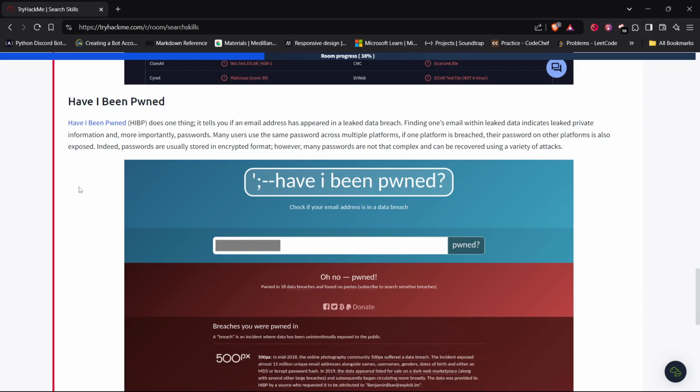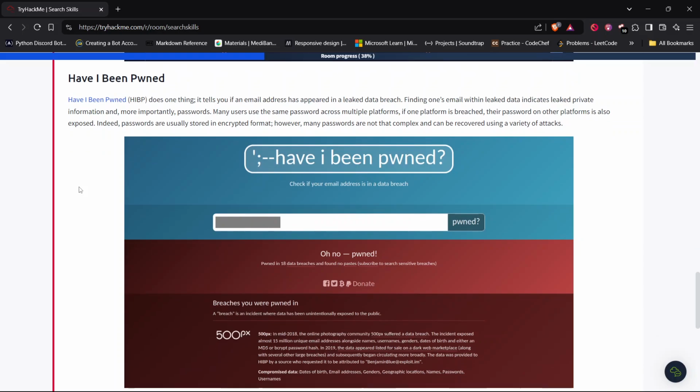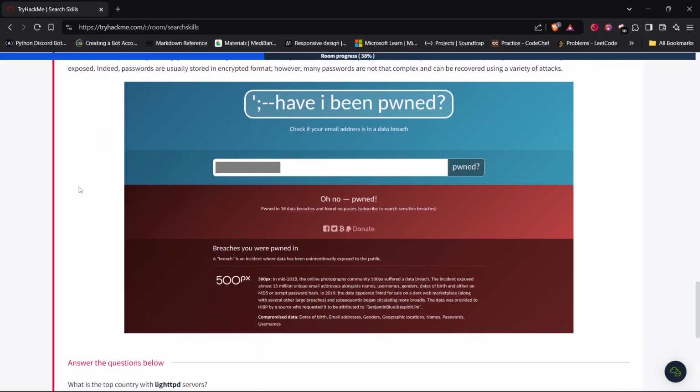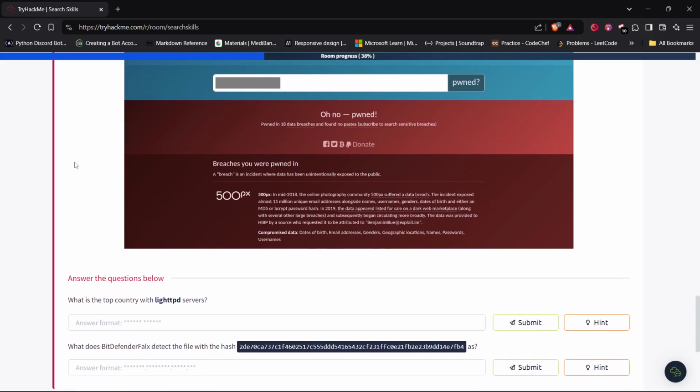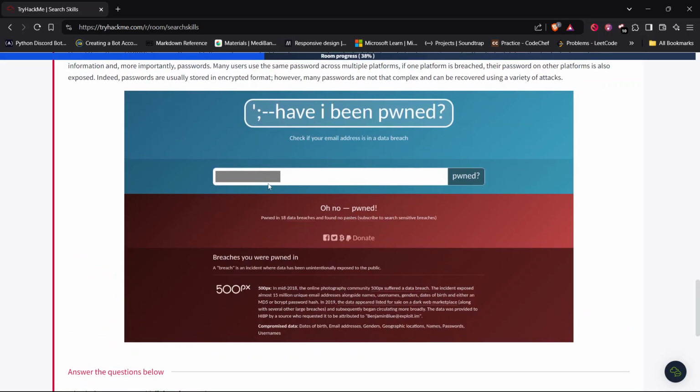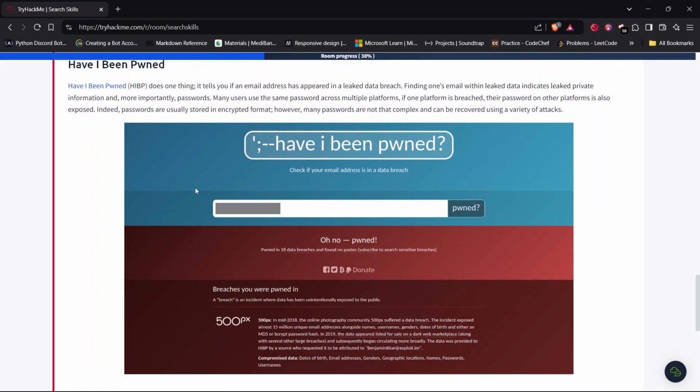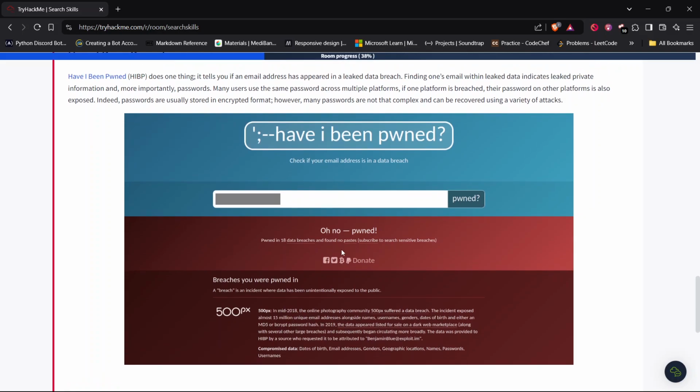Indeed, passwords are usually stored in encrypted format. However, many passwords are not that complex and can be recovered using various varieties of attacks, such as rainbow tables and brute force attacks. We can see in this photo that a specific email address is used, and we can see it is pwned in 18 data breaches.